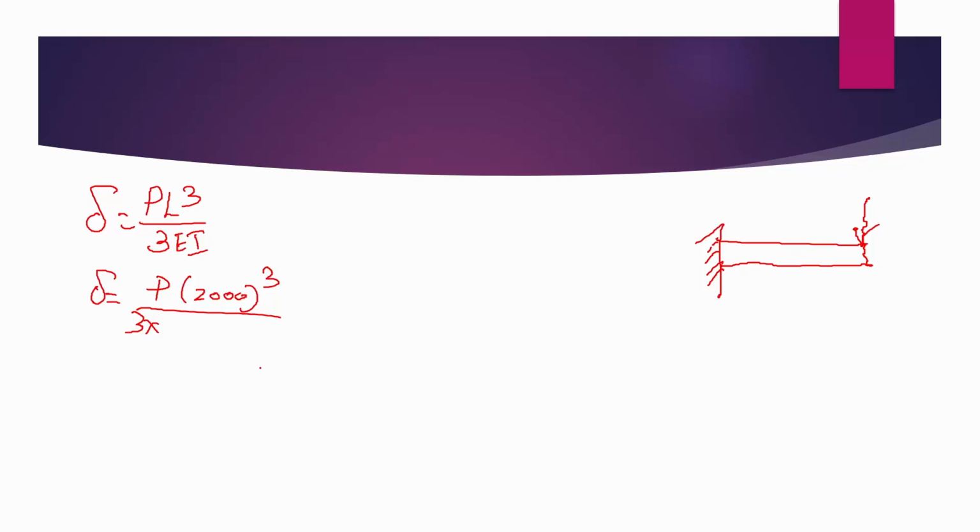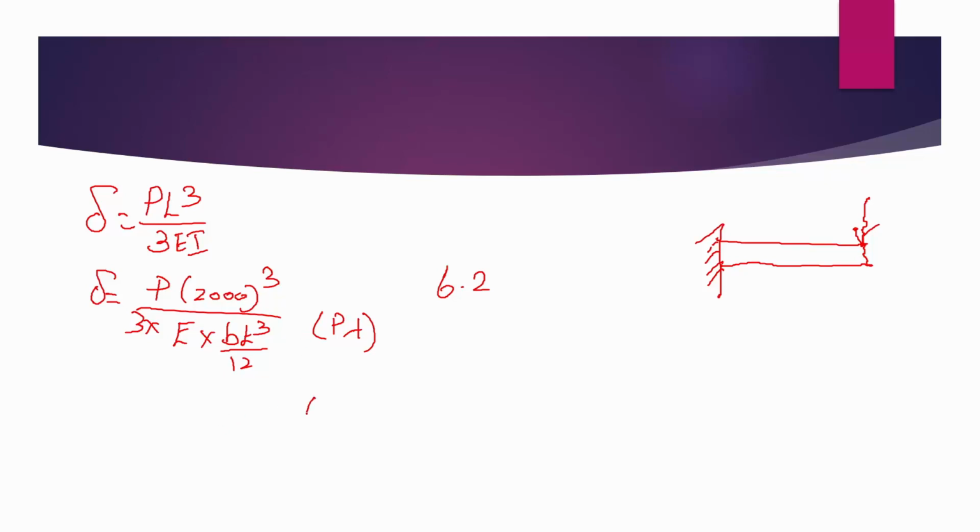Just adjacent to it, you will have the formula B T cube by 12. So from data book page number 6.2, we have the formula for I as B T cube by 12. Using this, you can take del in terms of P and T. We don't know T and we don't know P, the other values are known. So this is an equation with P and T as unknowns.